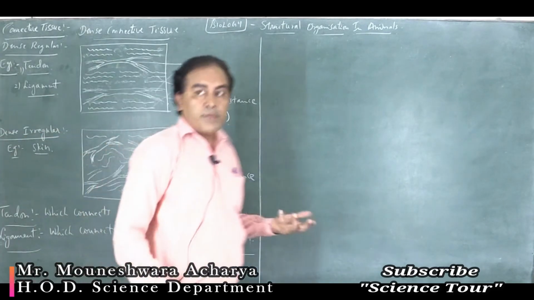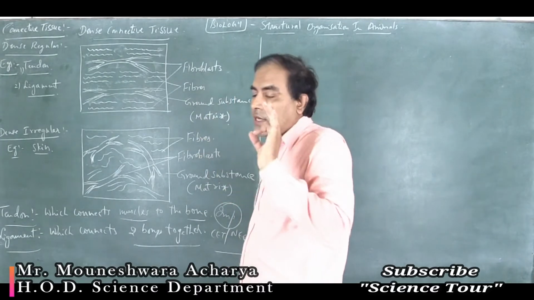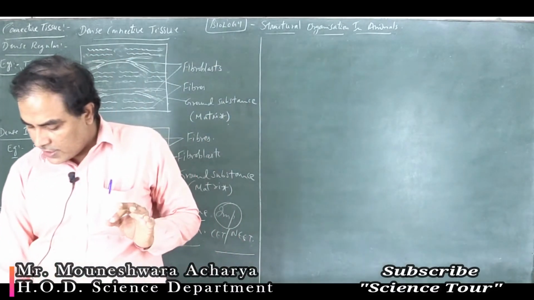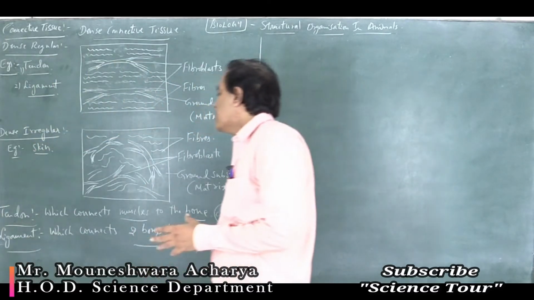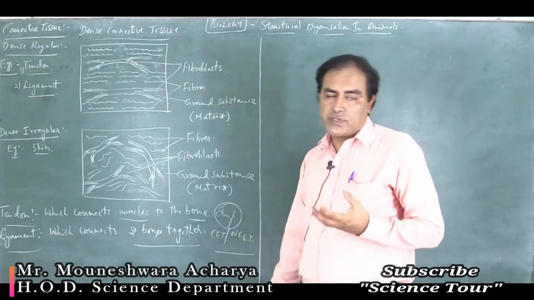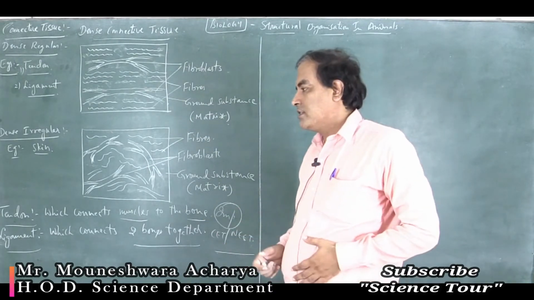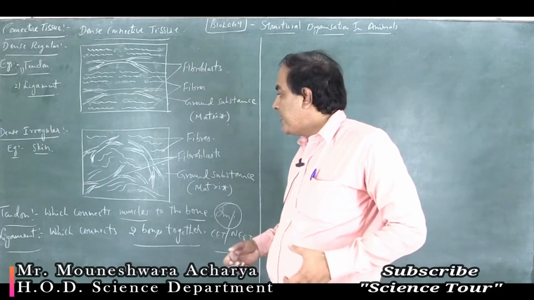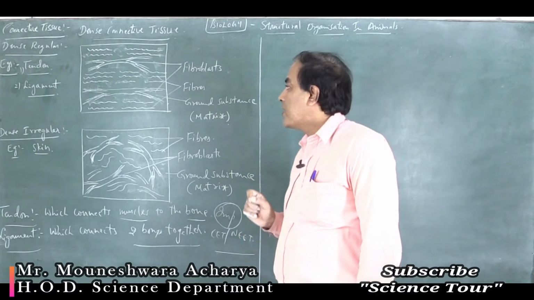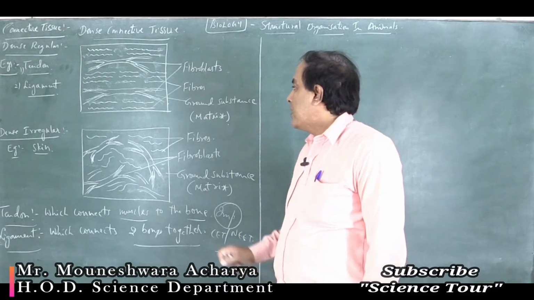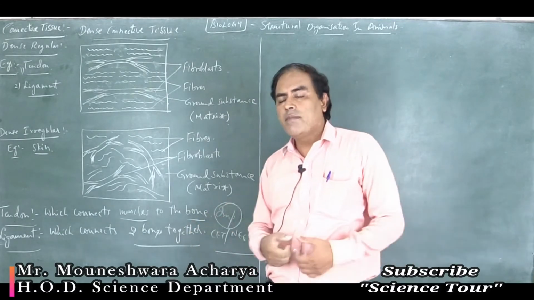So this is another type of connective tissue that we have studied, dense connective tissue, which is of two types, dense regular as well as dense irregular. You have seen in Egyptian mummies that the arteries and blood vessels are very intact because of the presence of dense regular connective tissue. It contains elastin fibers which give elasticity to the blood vessels.